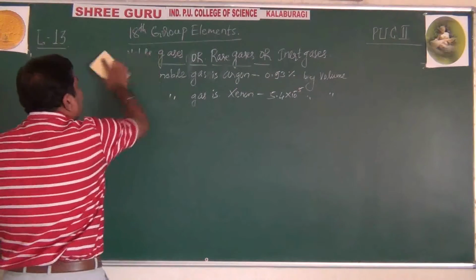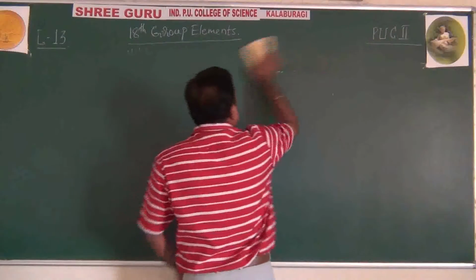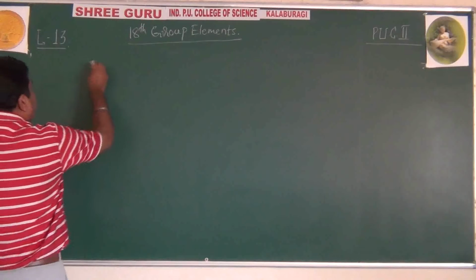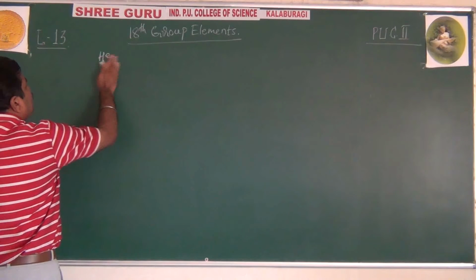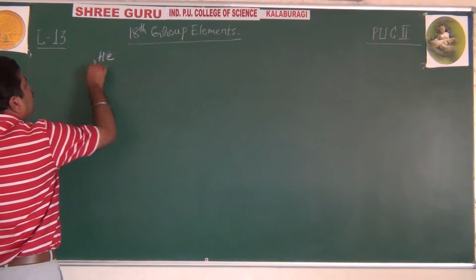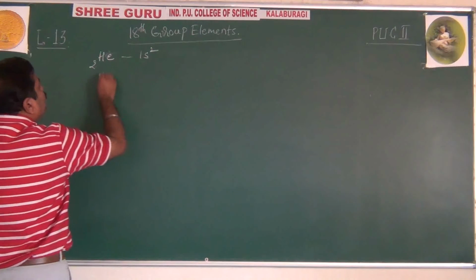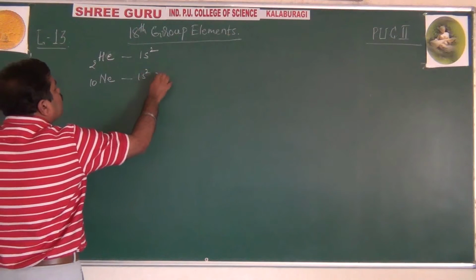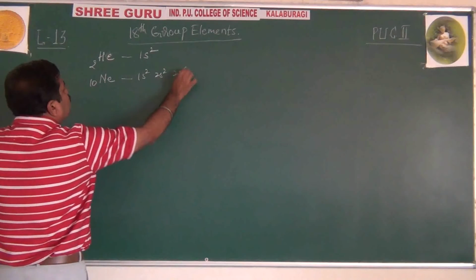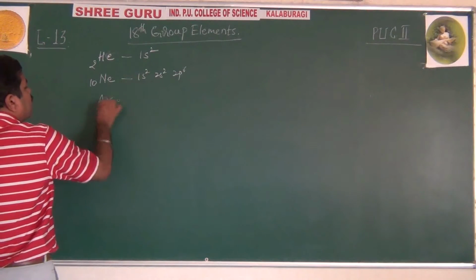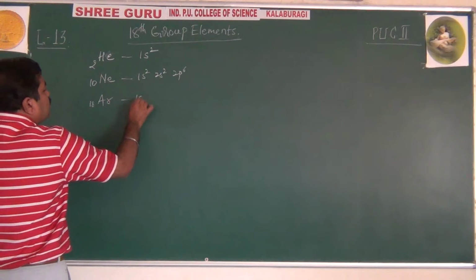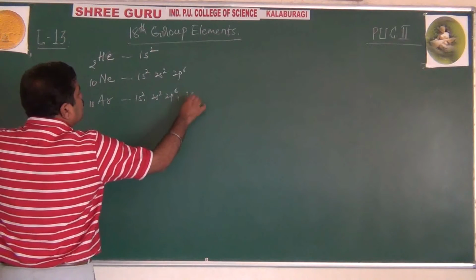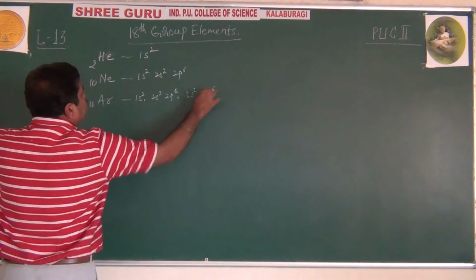Now I will take you to electronic configuration. Helium is called doublet because it has 2 electrons, 1s2. Neon is an octet, that is 8: 1s2, 2s2, 2p6. Argon 18, called inert: 1s2, 2s2, 2p6, 3s2, 3p6.